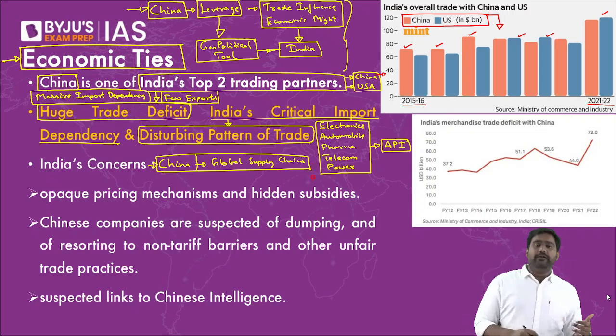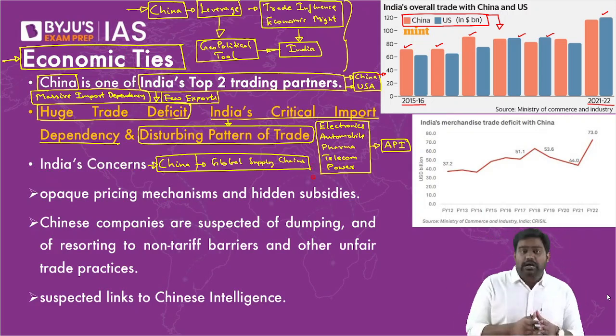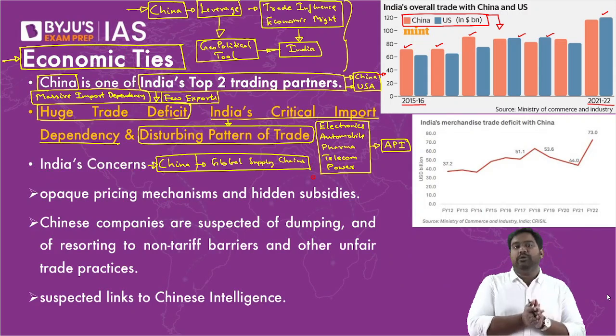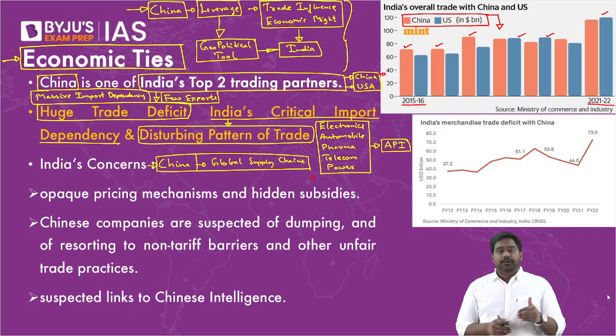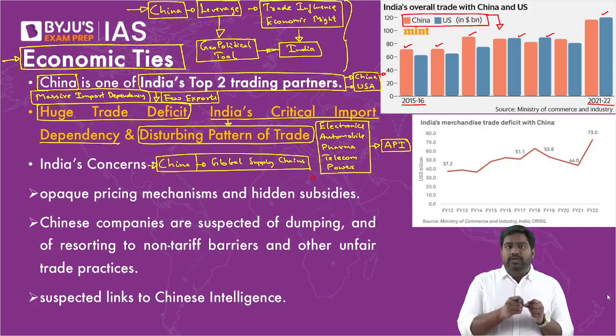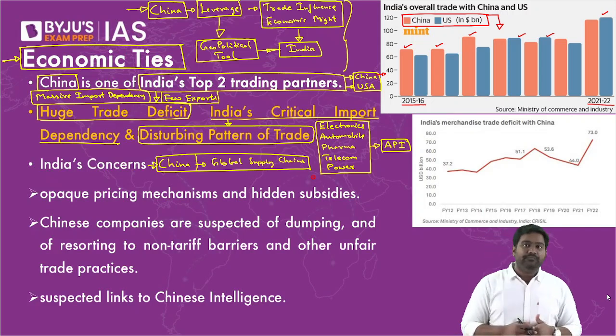Because of the huge backlog that was created, there were delays of months and years with regard to your car bookings. If you book a car today, you'll get the car maybe 15, 18 months later. That was the backlog created in 2020, 2021. Right? This was around the world because there was a critical shortage following the disruption in global supply chains. So that is why countries are right now very hesitant. They want these trade issues to be addressed and they want to build their own resilient supply chains by moving away from China dependency. Is that clear?